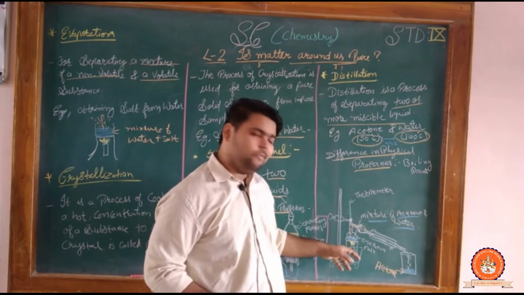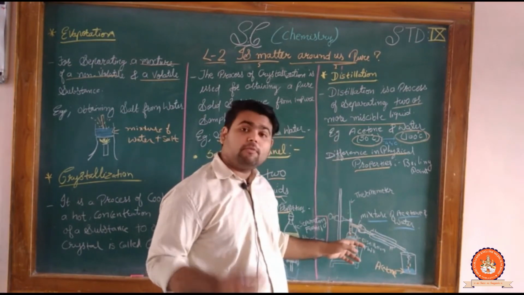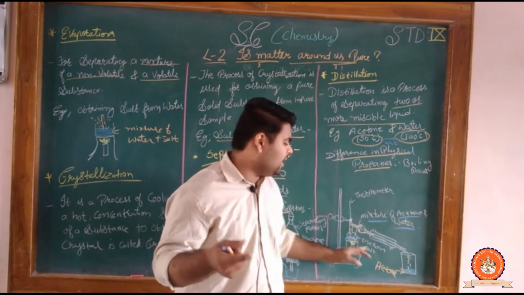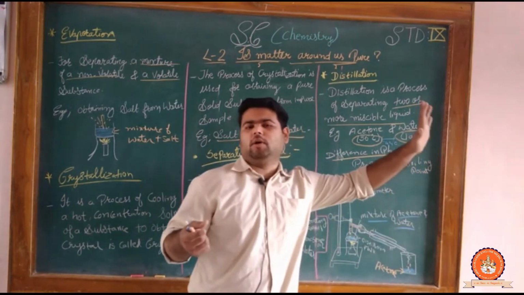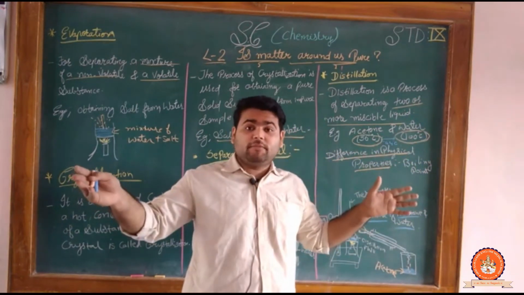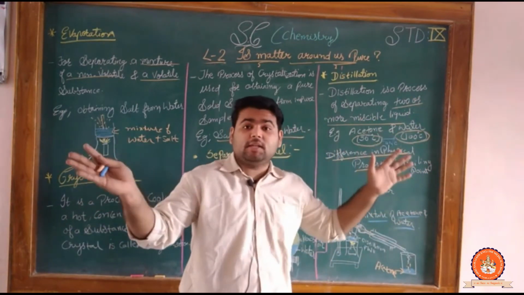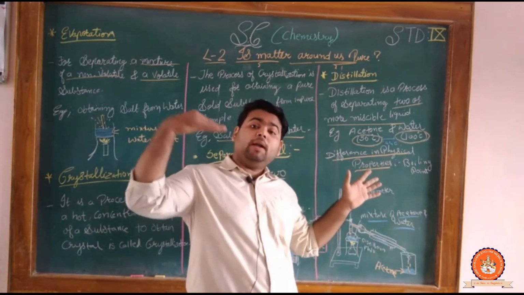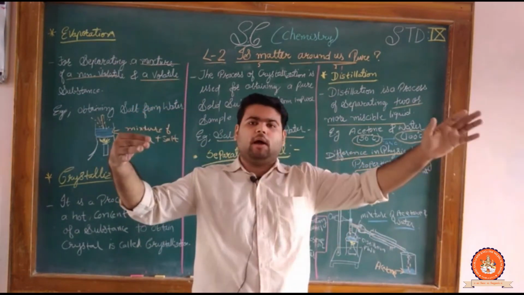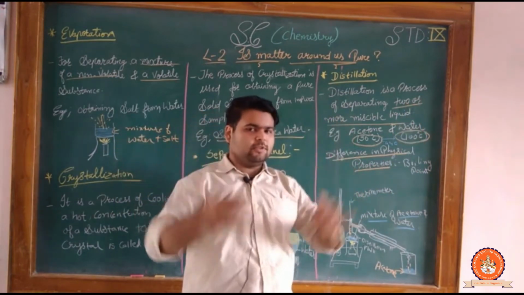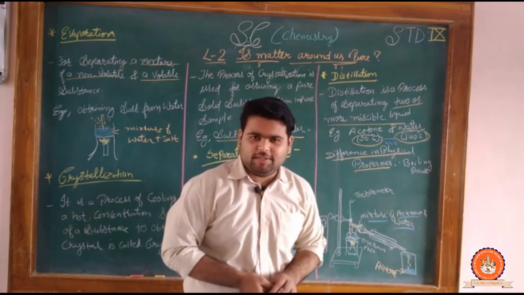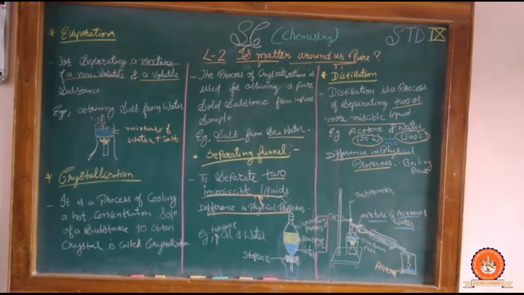Clear? So here the liquid acetone is collected, and here the water is collected. क्योंकि जब तक water boil होगा तब तक क्या हो जाएगा? acetone तो यहाँ पे collect already हो चुका होगा. Clear? Because there is a huge difference of 44 degrees Celsius. तो जब तक पानी boil होगा तब तक तो ये निकल भी जाएगा. Clear? So this is the distillation process बच्चा पार्टी. Okay, write it down in your book or take a screenshot.